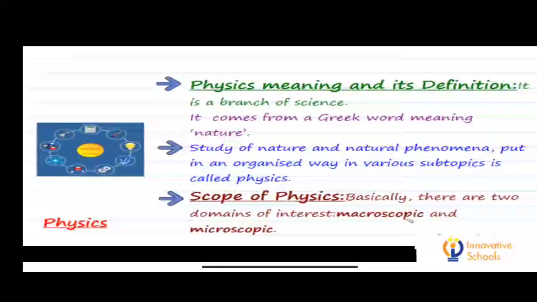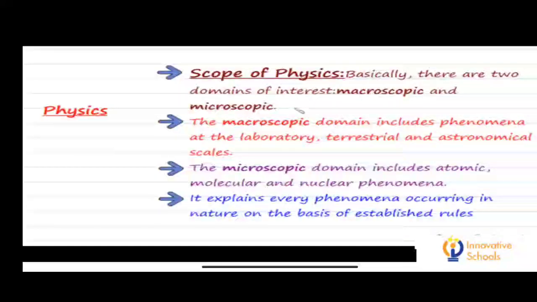Scope of physics. So let us see what is the scope of physics. Basically, it is divided into two domains of interest, macroscopic and microscopic. The macroscopic domain includes phenomena at the laboratory, terrestrial and astronomical scales.